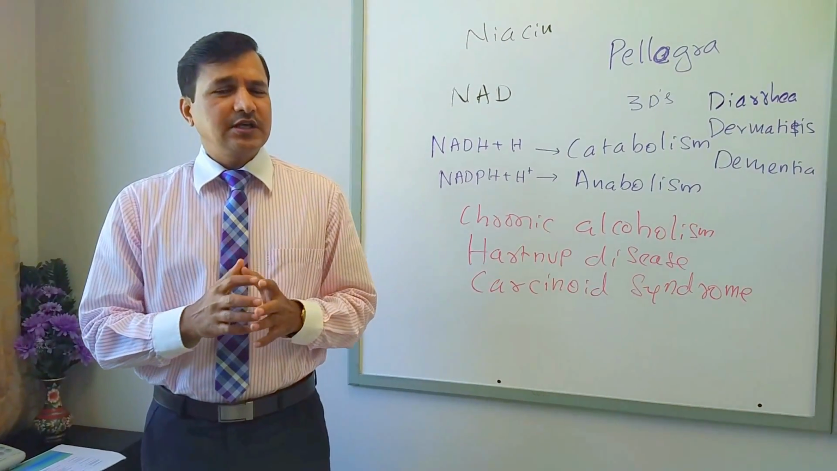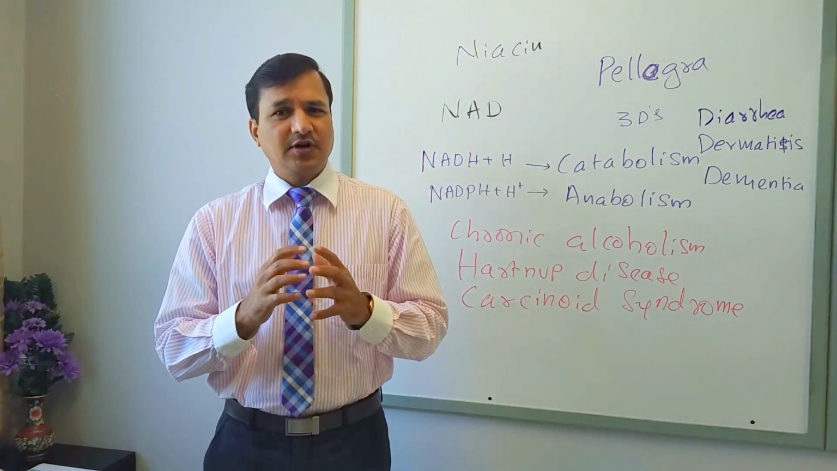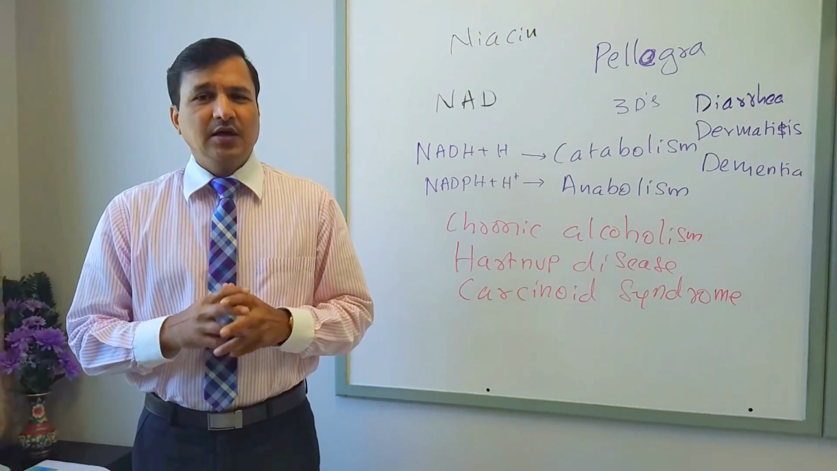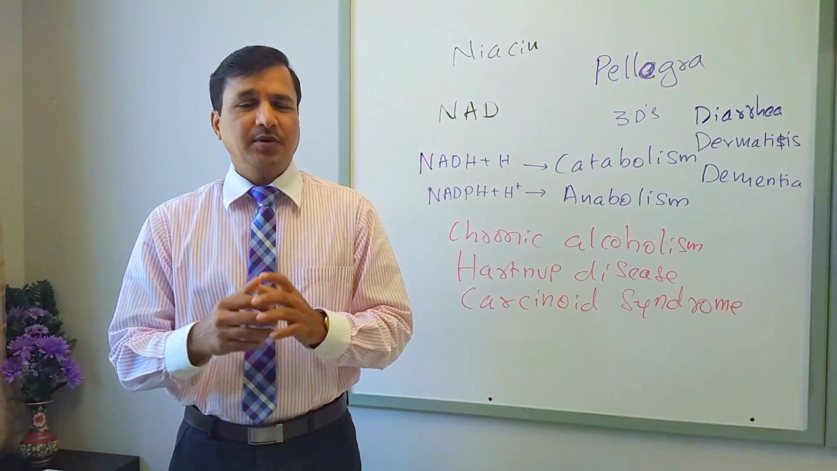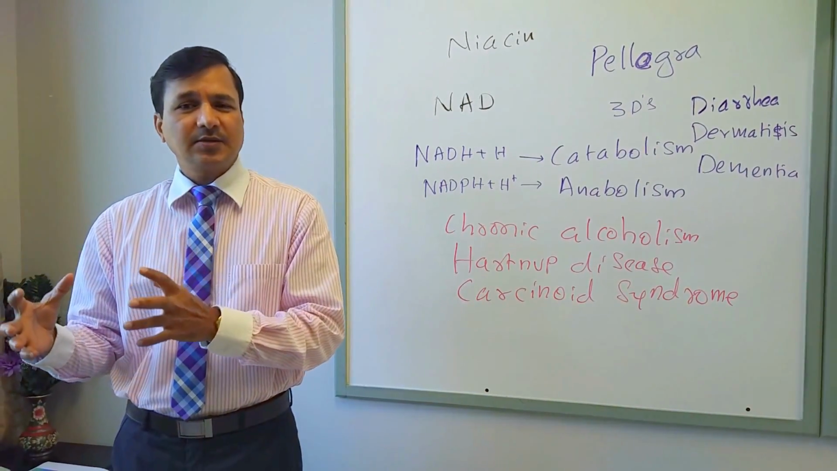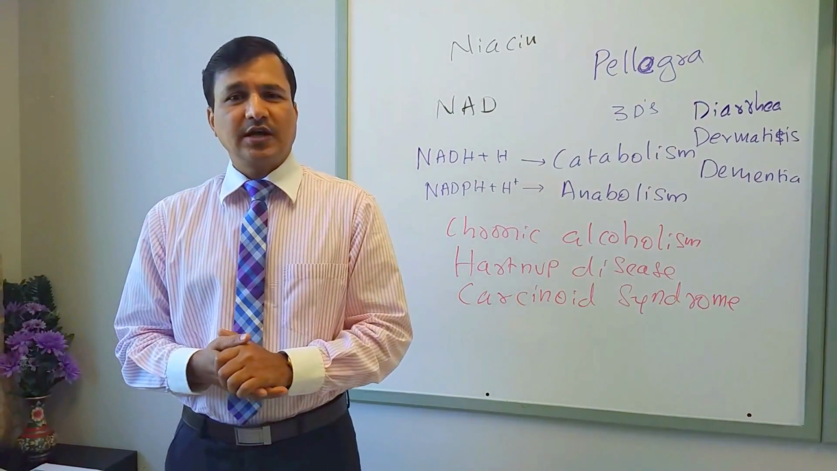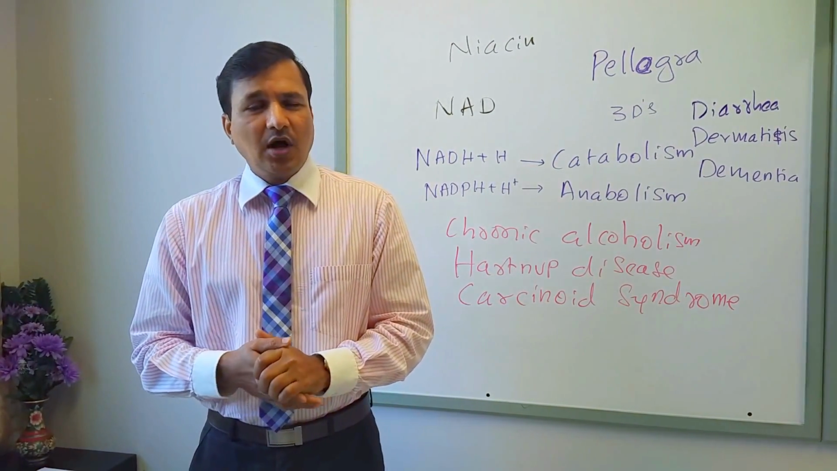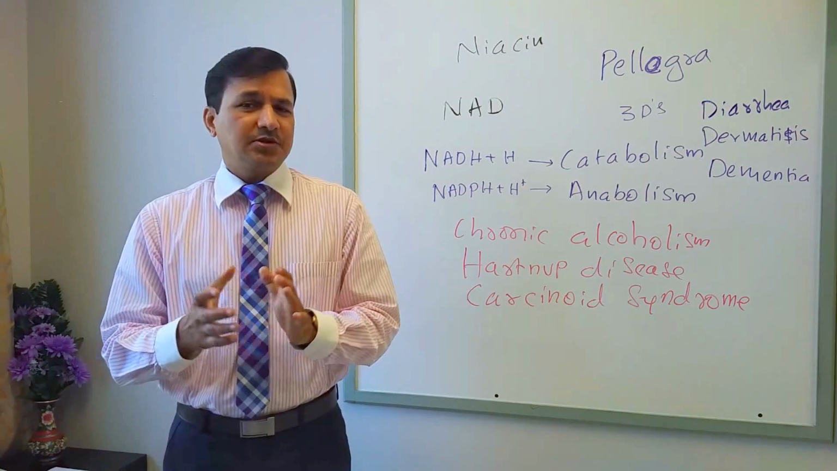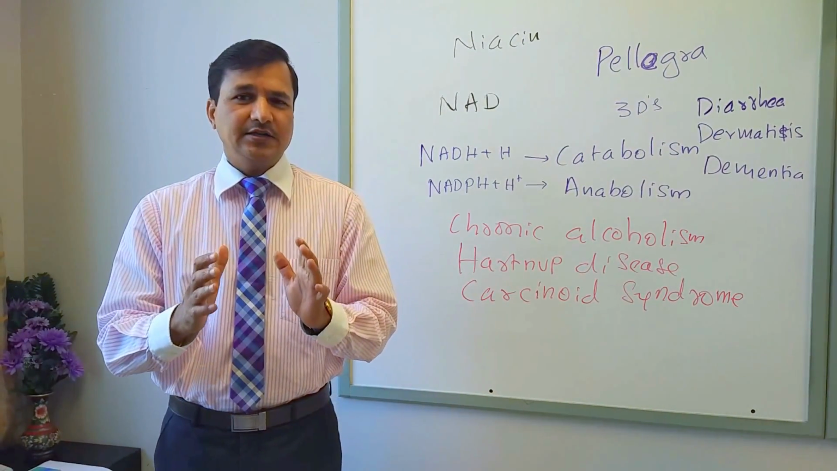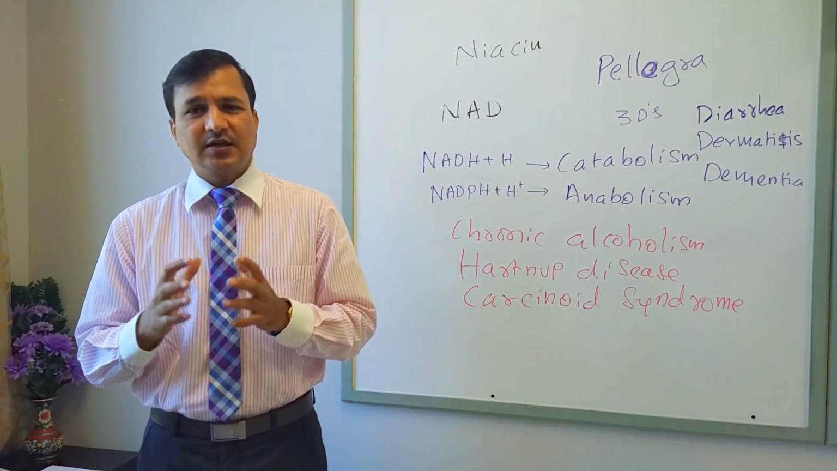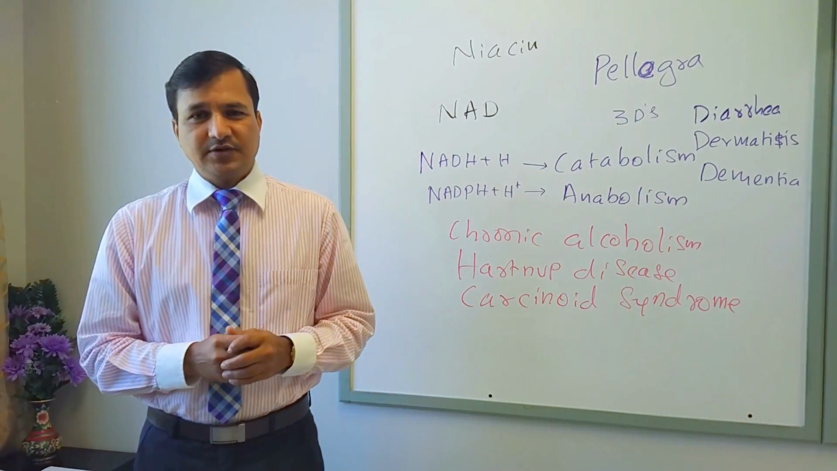Now let's move on to see causes for deficiency of niacin. Niacin deficiency can be because of dietary deficiency, like people who are eating corn as their staple diet, that can give rise to niacin deficiency in them. Another cause for niacin deficiency, especially in the developed world, is chronic alcoholism. Alcohol decreases the absorption of niacin in the intestine, leading to niacin deficiency.